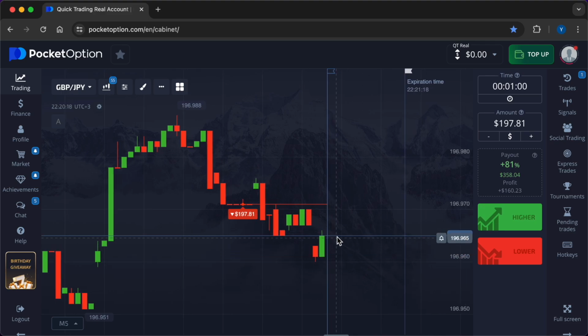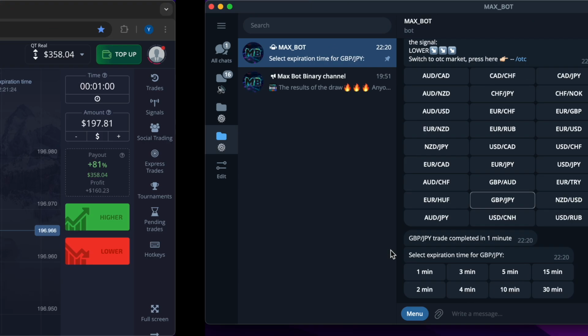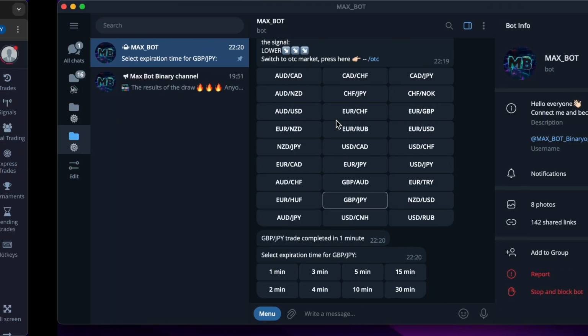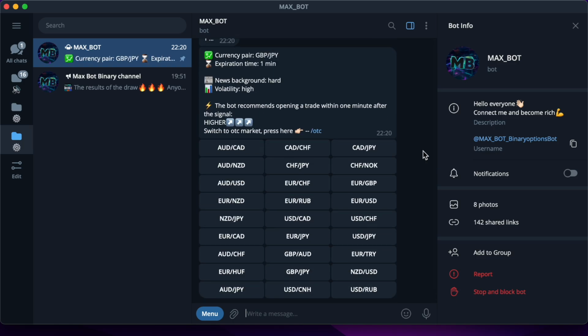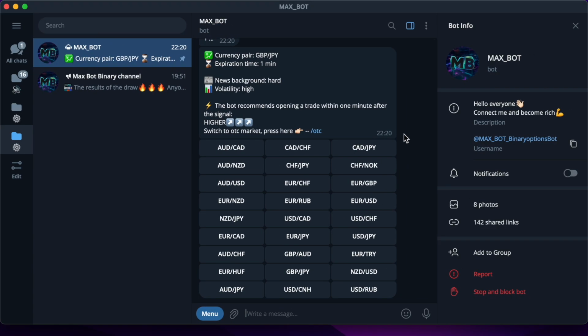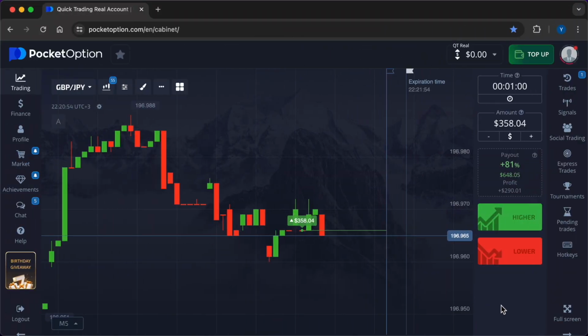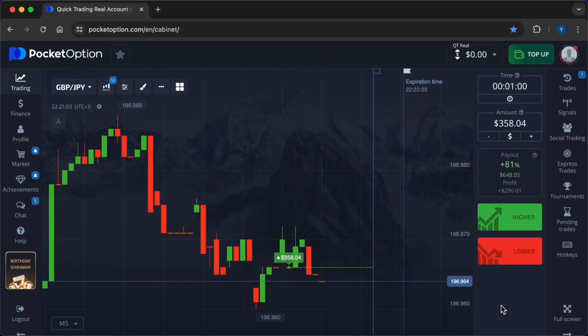And while I continue the story, the robot does its thing. The signal is accurate again. I will now enter the market at $358. The new prediction from the bot is higher. The extent to which a political event impacts currency values depends on various factors, including market expectations and the event's significance. Major events can lead to substantial price swings, while minor events might have limited impact.